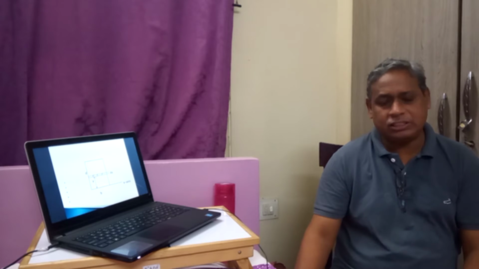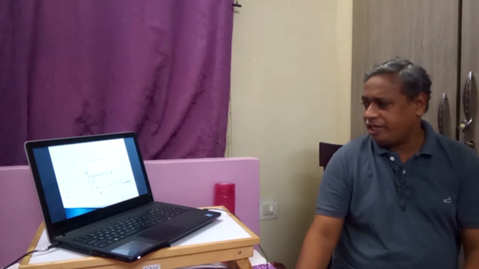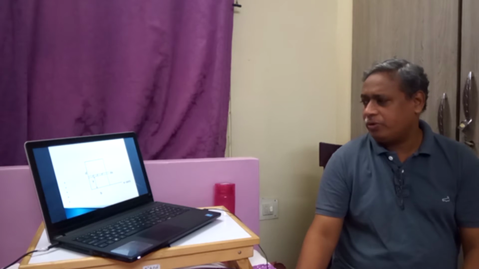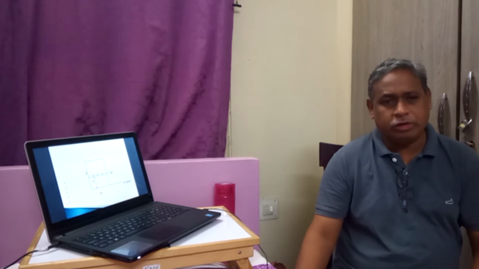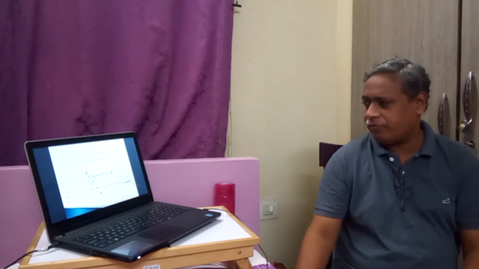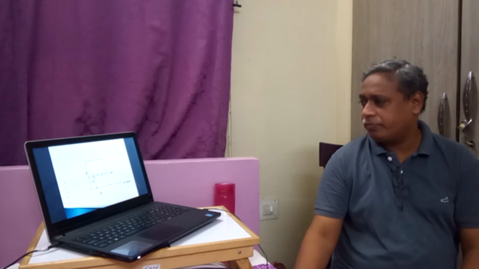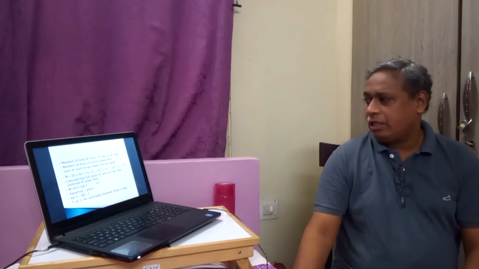We are taking the x-axis as the datum or the reference. Then dy into b is the area, and y is the distance of that elemental strip from the x-axis. Therefore, the area of the strip is b into dy, and y is the distance.